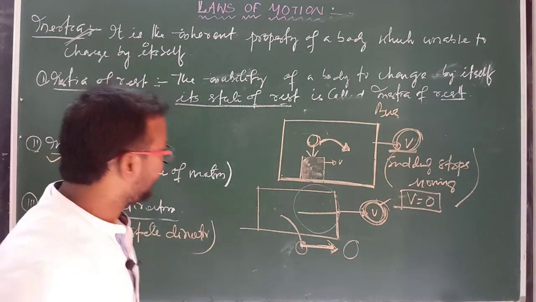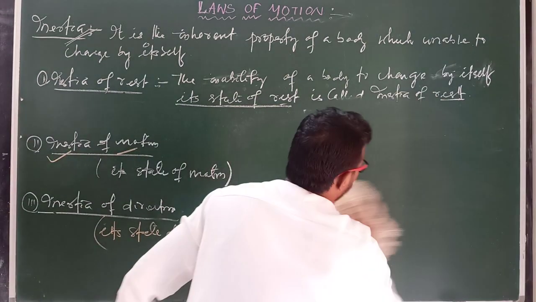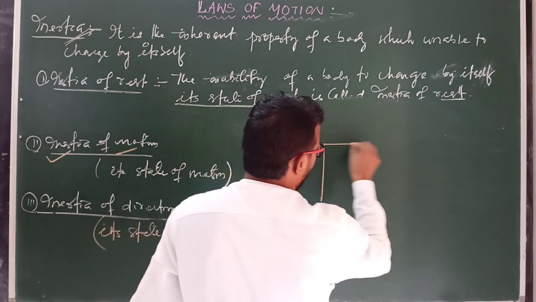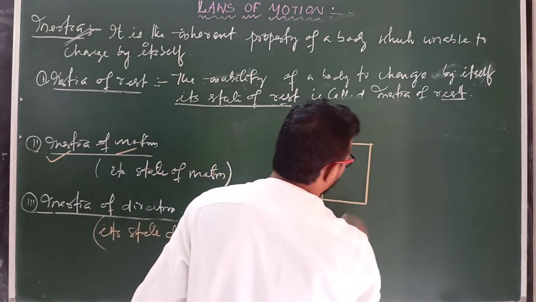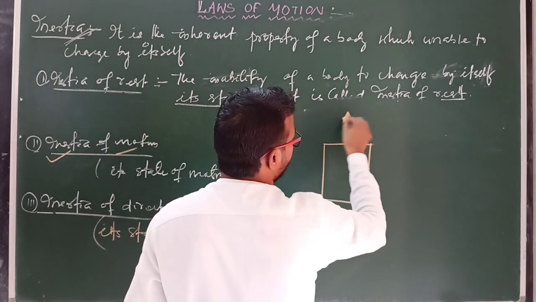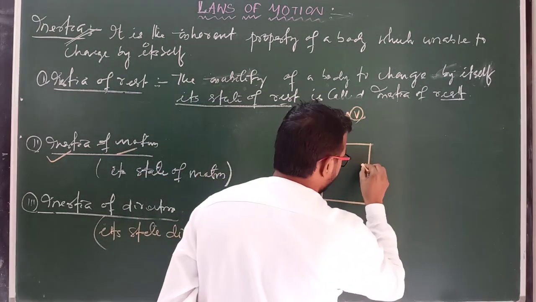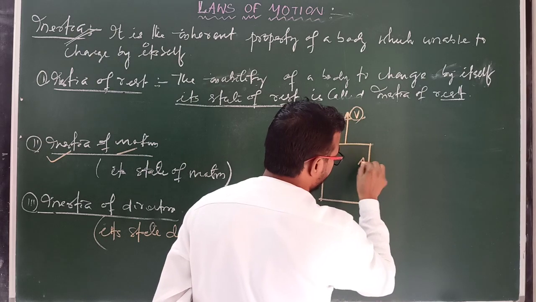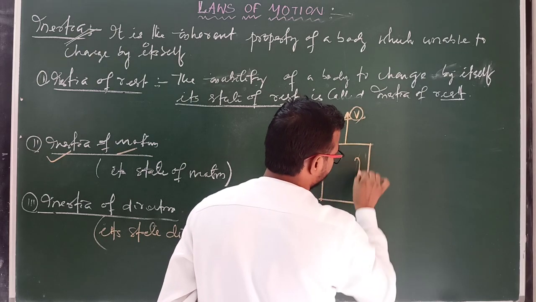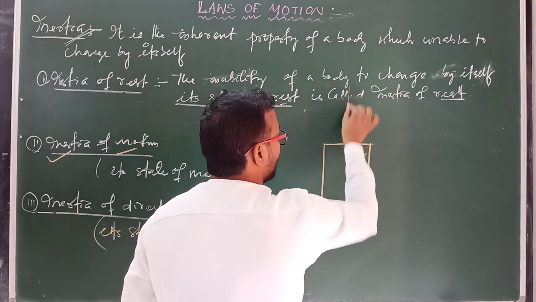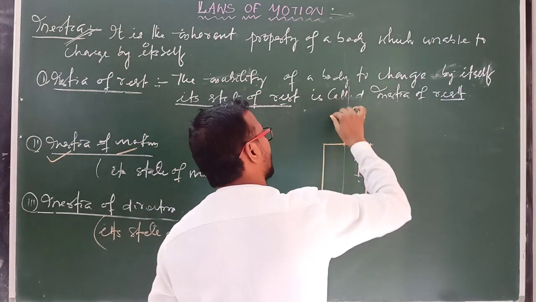So if you take an example here, suppose you are moving with a bus and this bus is moving with some velocity v, and you are sitting inside near the door, and this bus suddenly takes a sharp turn like this.